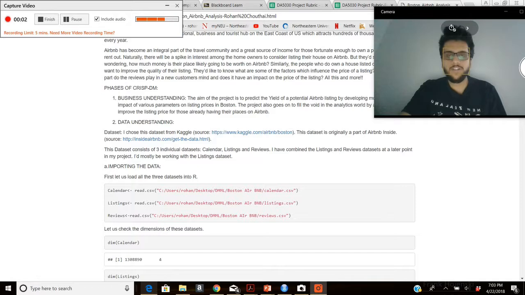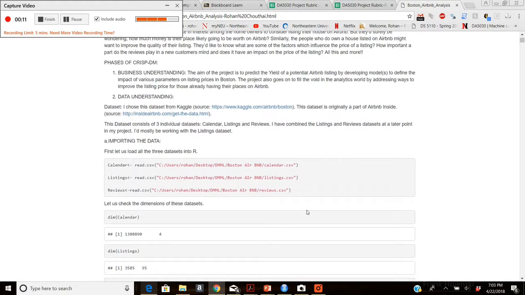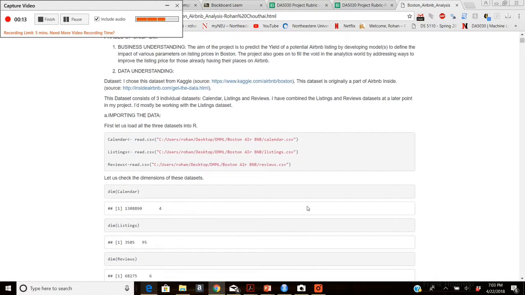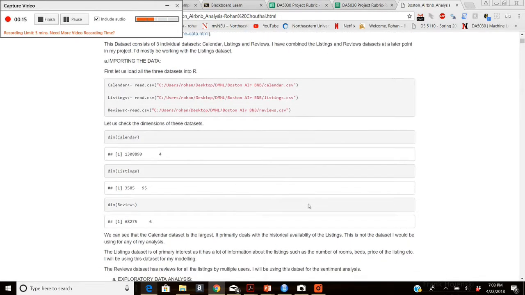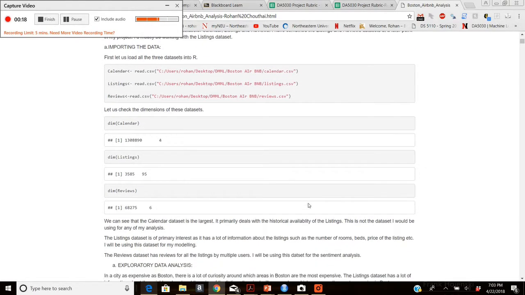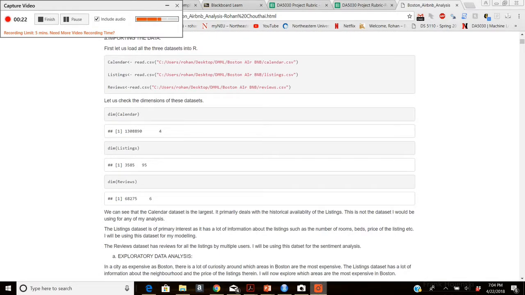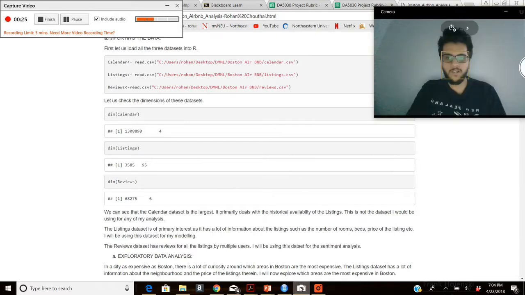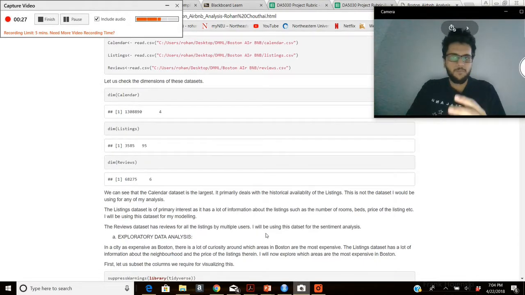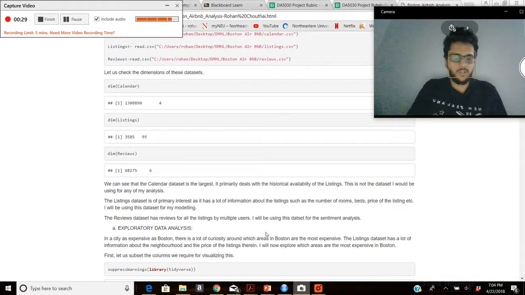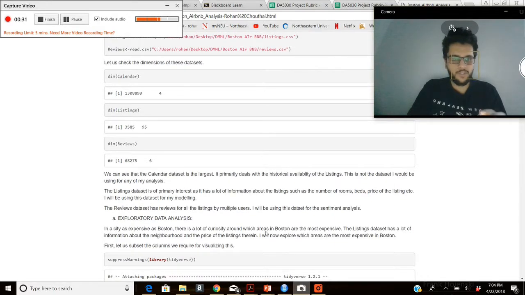So we saw the dataset description, and it suffices to say that the project actually follows all the steps of CRISP-DM which are applicable in this case. Now, after having understood what the data actually looks like, I just go on to show how I've imported the data into R by using the simple read.csv command. Having imported the data into R, I then proceeded to analyze the data.